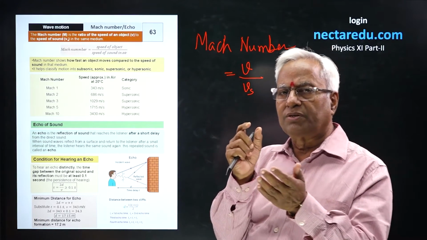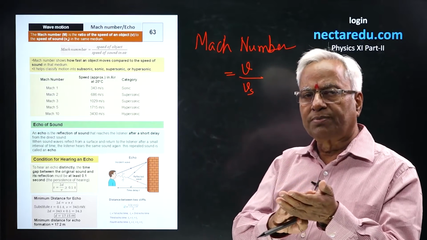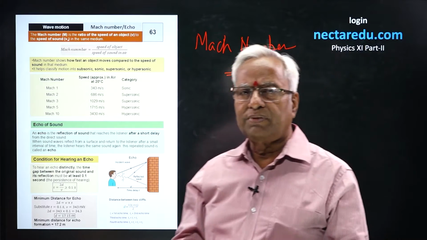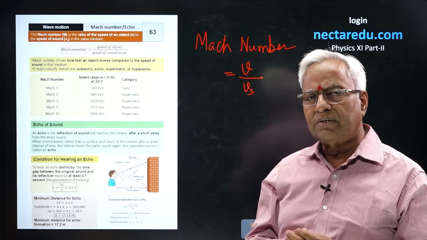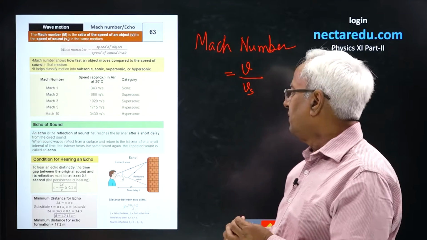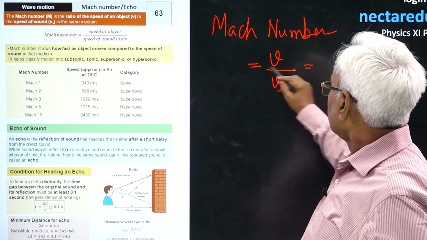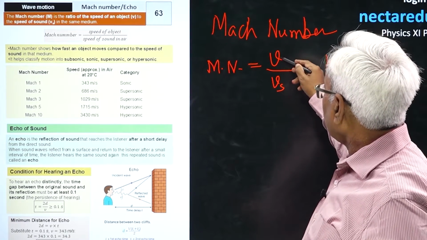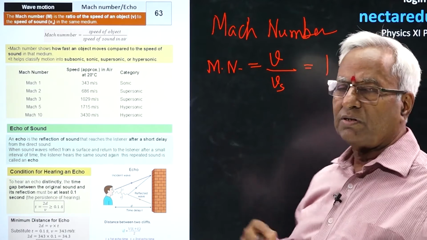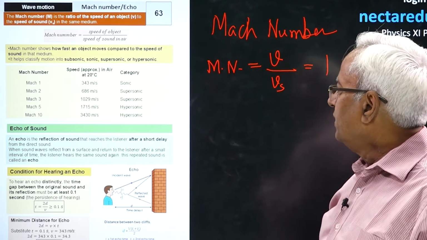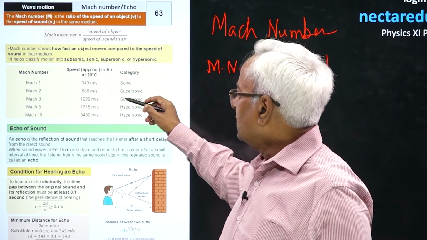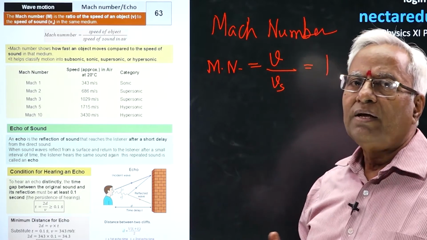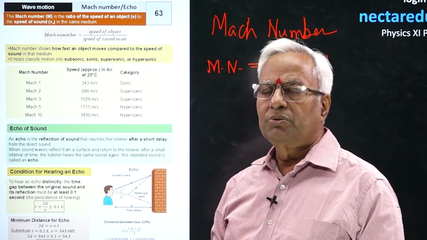If you are taking the velocity of an object in a medium, the velocity of sound should also be considered in that very medium. When the medium is not mentioned, then obviously we'll consider it to be air only. If Mach number is 1, that means the body has a velocity equal to that of sound. It will be known as sonic velocity. If it is less than sound, it will be called subsonic, and if it is greater than sound, it's going to be supersonic or hypersonic.